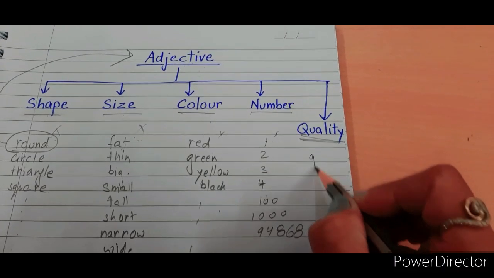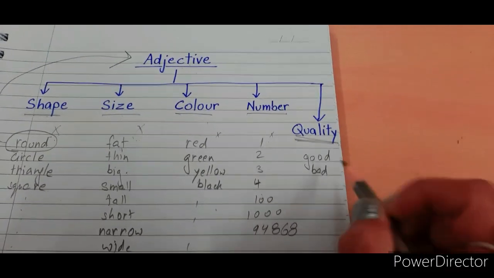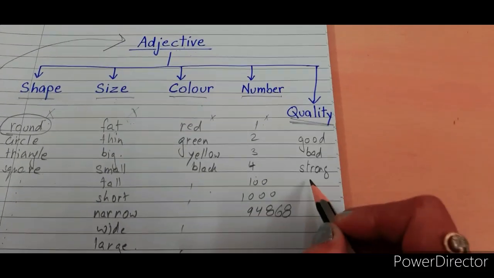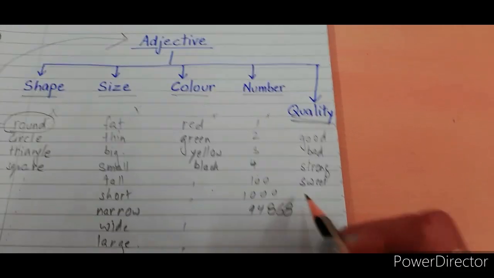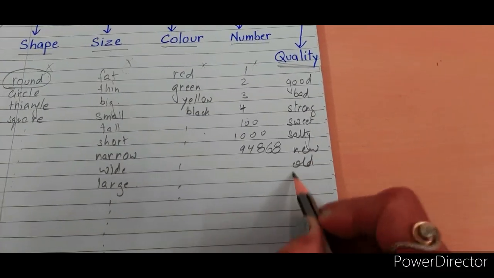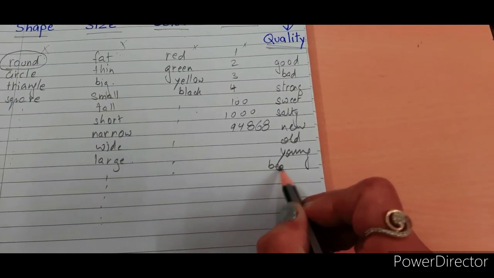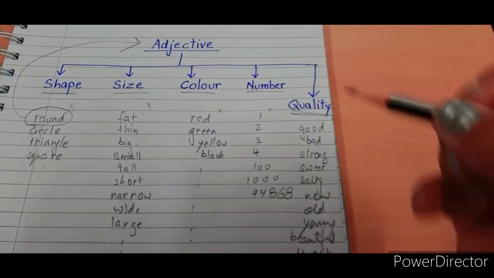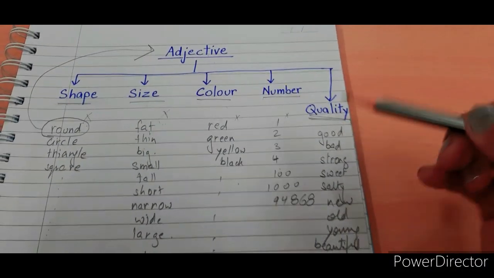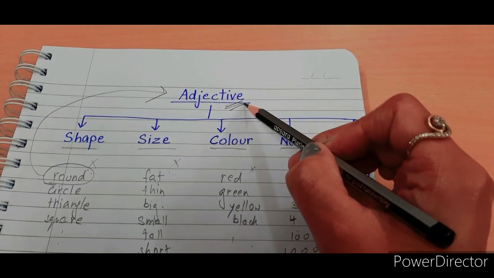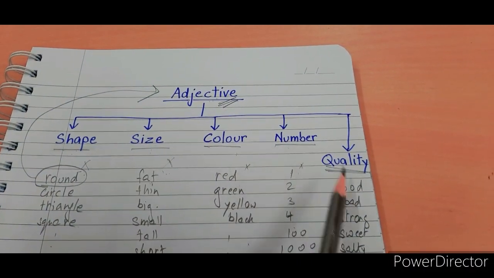Quality like जो noun है क्या वो good है, bad, अगर उस noun के लिए good word लिखा है, bad लिखा है, strong है, or maybe sweet, maybe salty, maybe new, old, young, beautiful, smart, kind, and there are so many more words. आपने ये देखना है कि जो word आपको बताता है कि noun कैसा है, वो word adjective होता है. That is adjective.